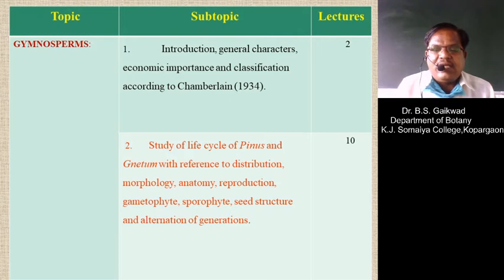In this syllabus, the discussion is with reference to distribution, morphology, anatomy, reproduction, then gametophyte, sporophyte, seed structure, and in the life cycle the alternation of generation of these two plants, that is Pinus as well as Gnetum.